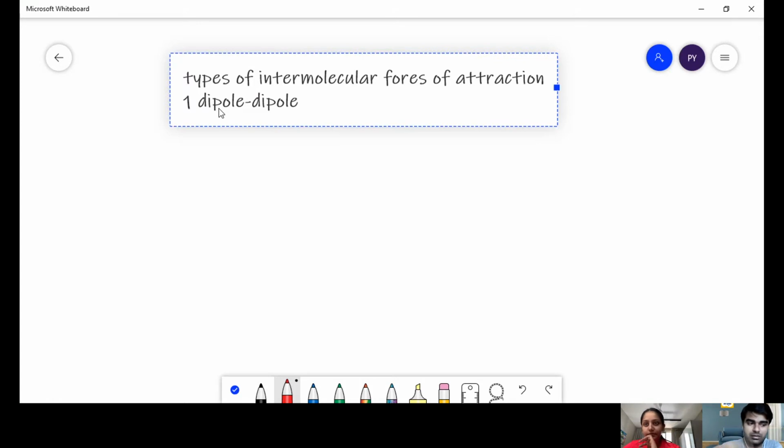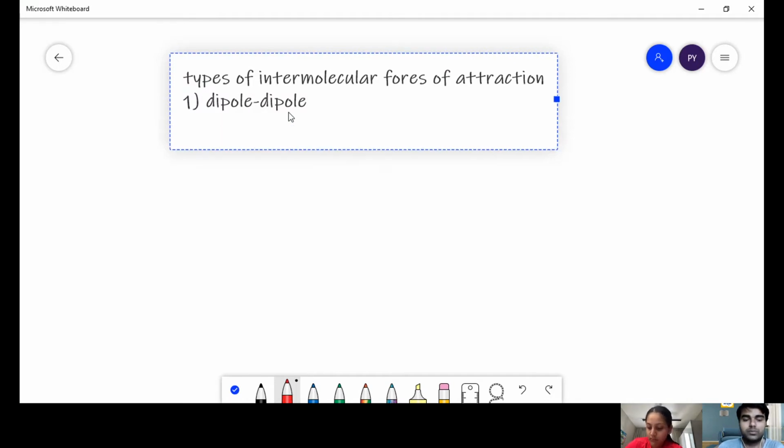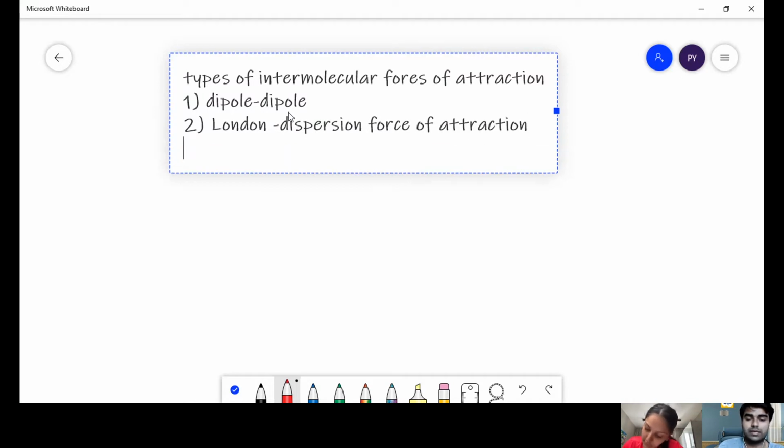Okay, it is dipole dipole forces of attraction. That is number 1. Then number 2, it is London dispersion force of attraction.